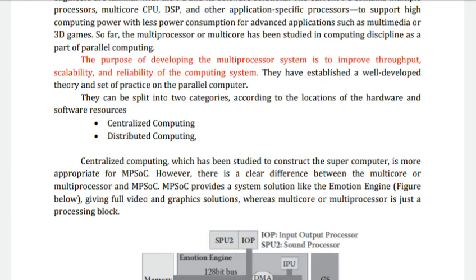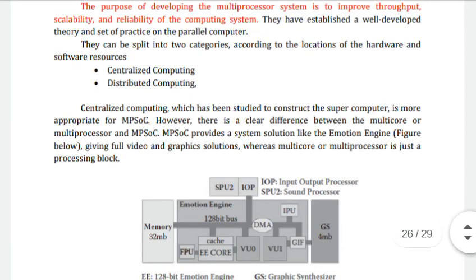It can be split into two categories according to the location of the hardware and software resources, that is centralized computing and distributed computing. So these are the two types of computing used.